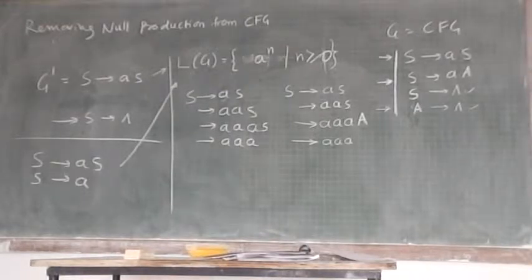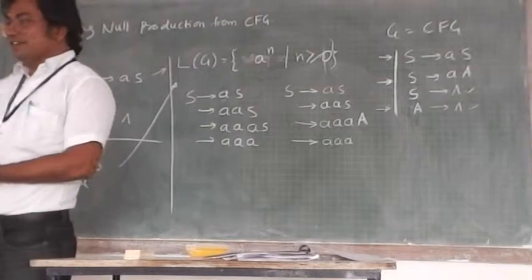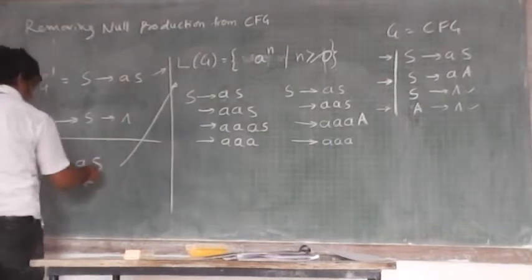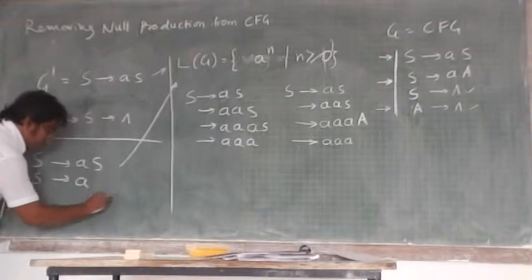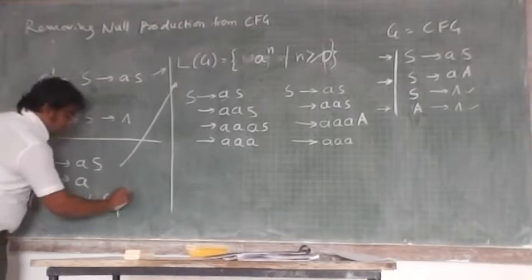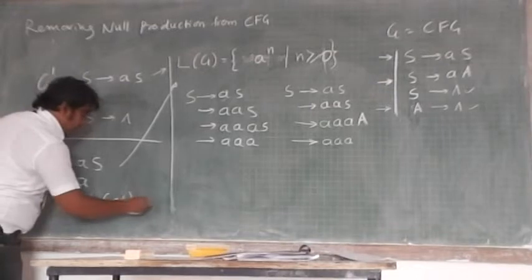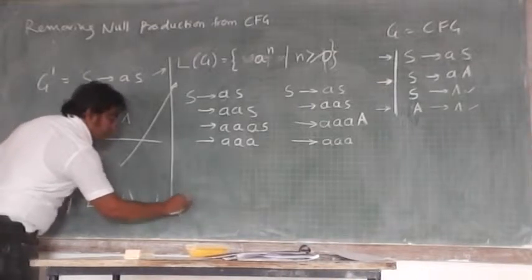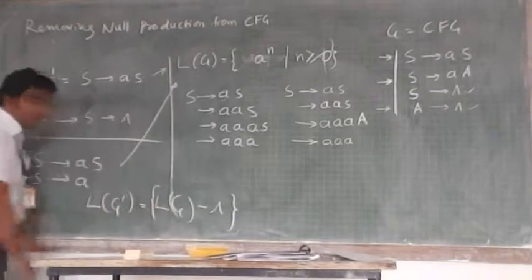Does it generate or won't it generate? No, how? Null cannot be generated. Yes. Suppose I say this G dash is the grammar. Does it generate a language LG dash, which is LG minus null?